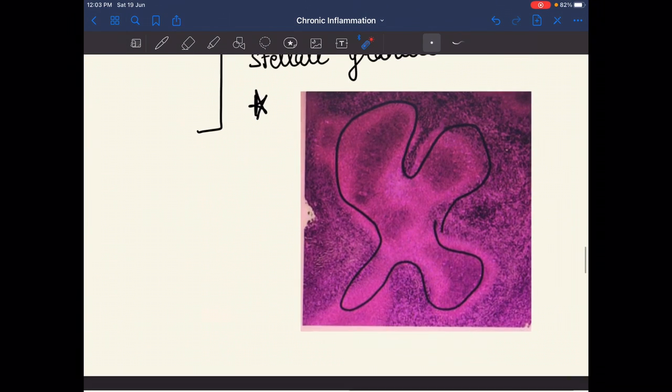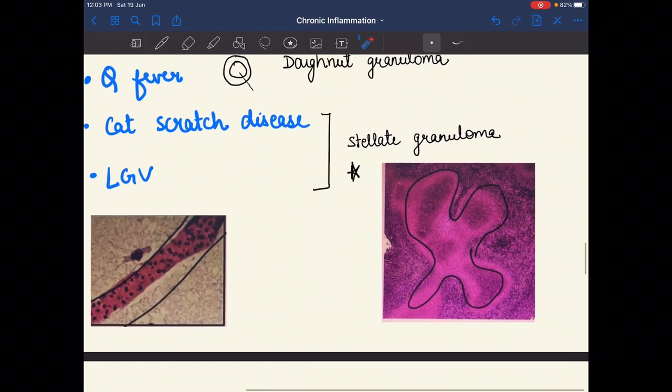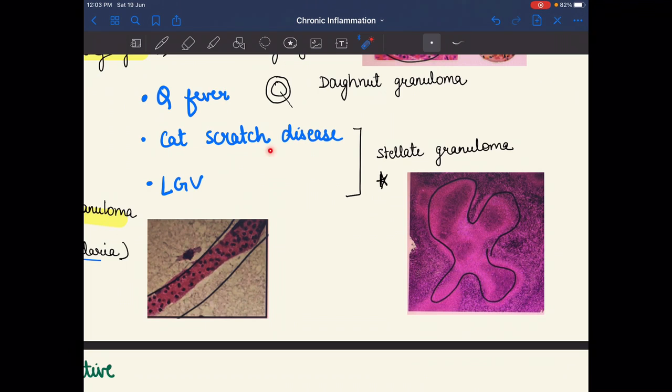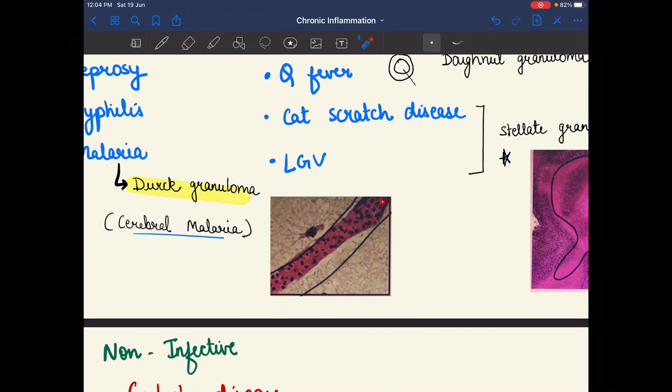As we see here, it is something like a star shape. Stellate means star shape, so it is a stellate granuloma. The examples are LGV and cat scratch disease. So remember, cat scratch disease and LGV show the stellate granuloma, and the ring granuloma you remember by the parallel line forms, and the example is cerebral malaria.